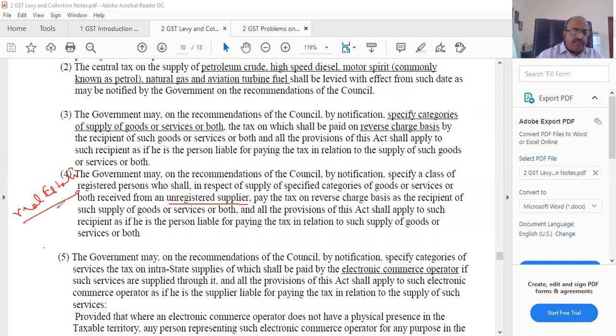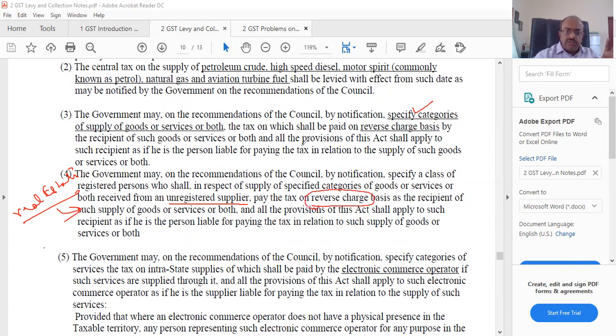Only real estate will come under this particular 9.4. And here they have specified certain categories only where it will come. Initially, 9.4 was applicable for everybody. Now they have changed the law. This is also reverse charge, mind you.